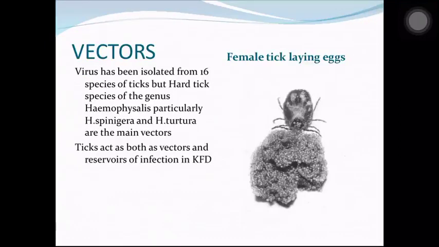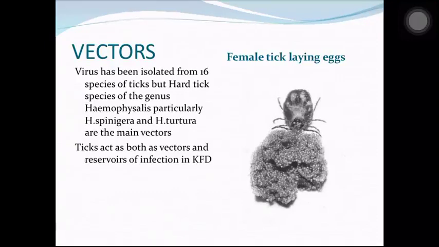So the vectors, as I've been telling, tick is a major vector, and there are around 16 species of ticks. But you just have to know that tick is a vector for Kyasanur Forest disease, and monkey is an amplifying host. So when these ticks bite the monkeys, they pick up the virus from the monkeys, and when these ticks again bite humans, they transmit the infection.